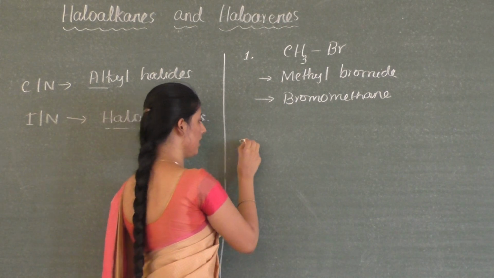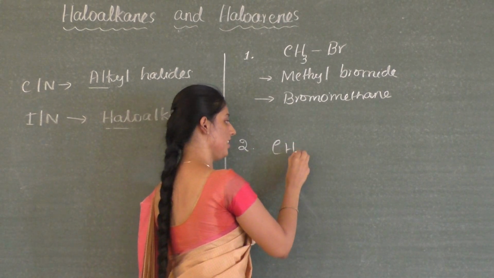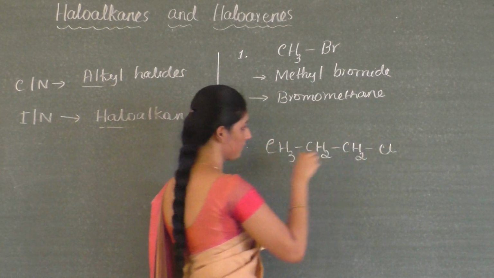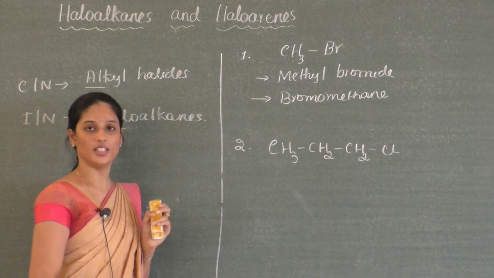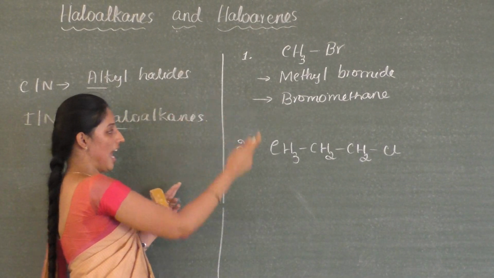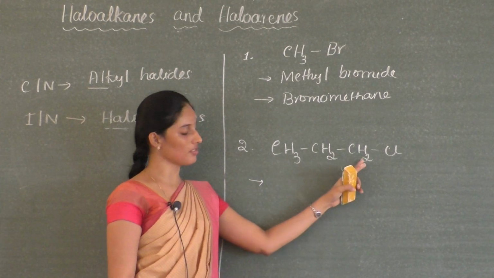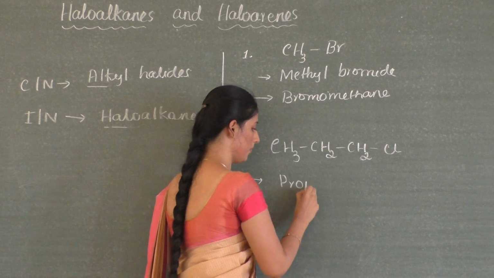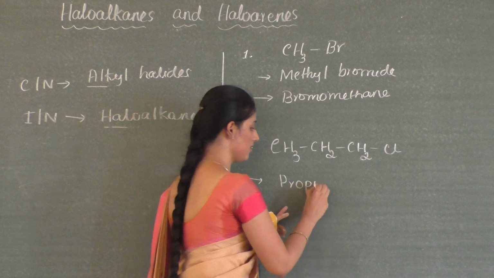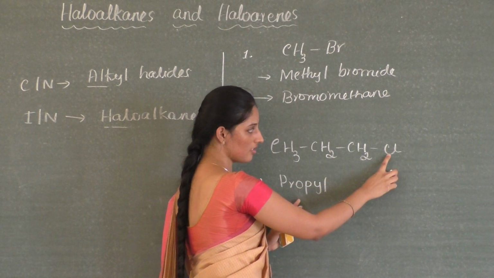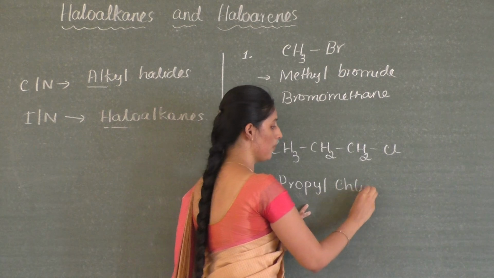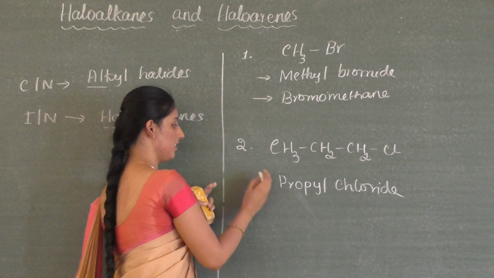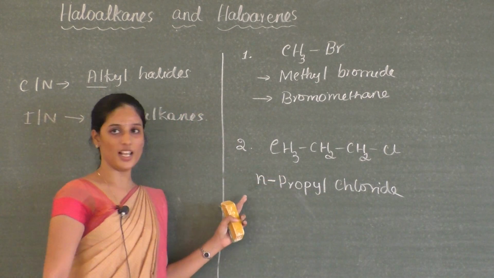Let me have another example. It is CH3CH2CH2Cl. How to write the common name? It is again alkyl halide. How many carbon atoms are there? Three carbon atoms. Three carbon atoms means it is prop, and it is written as propyl. Which halogen is there? Chlorine, and it is written as propyl chloride. Since it is a straight chain, the name of this compound is n-propyl chloride.